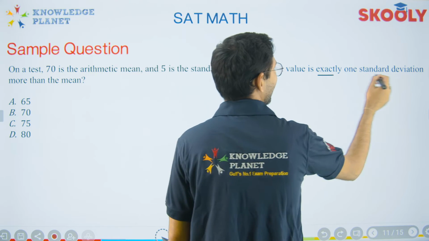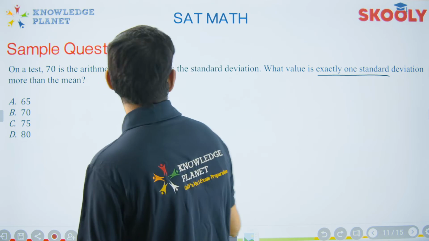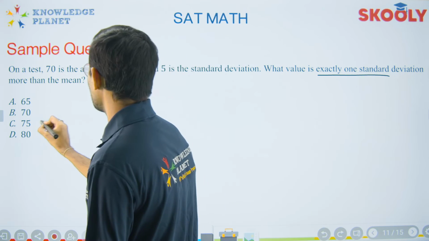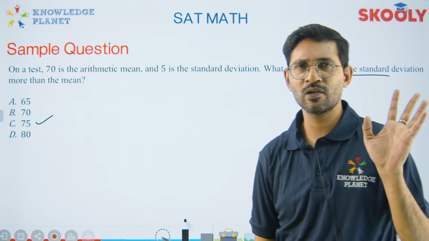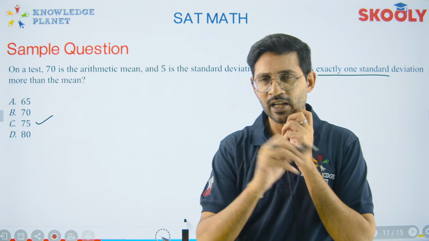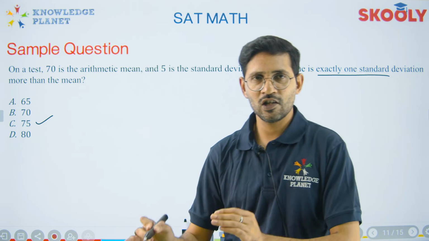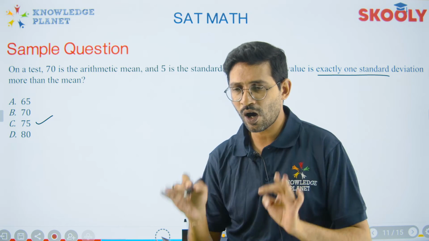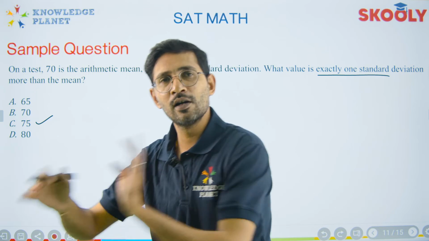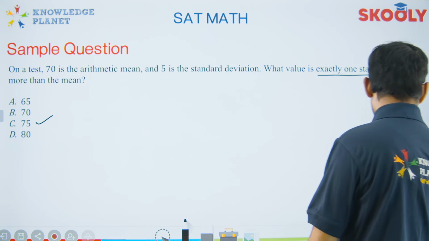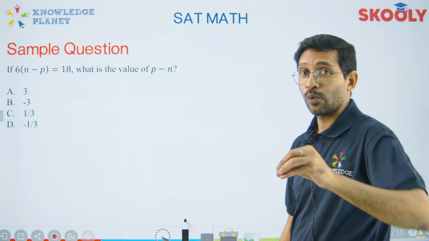You need to get exactly one standard deviation more than the mean. So that is 75. I don't have to think much about this. The arithmetic mean is there, the standard deviation is there, it's exactly one more. I just comprehended that it has to be one more. 75, job done, my question is done, I'll move to the next slide, right? Don't worry, you're not solving it.